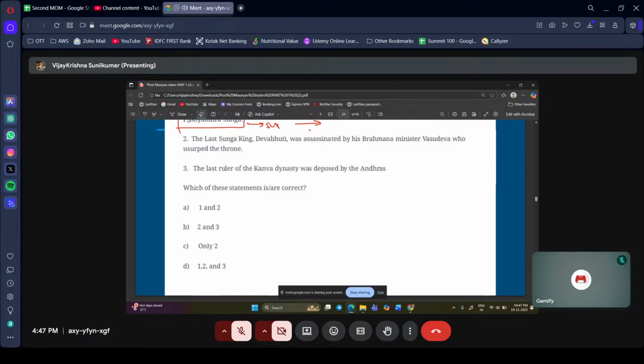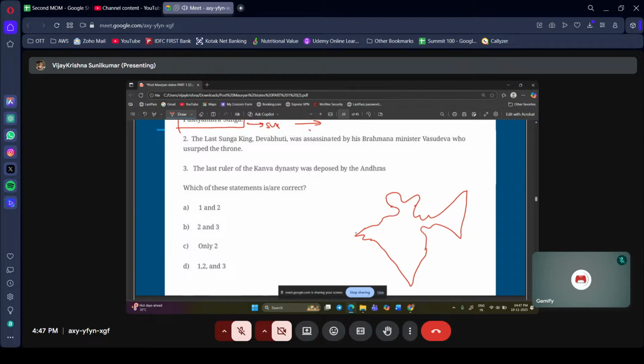Now we will discuss something very interesting. The Shatavahanas are one of the important dynasties after the Mauryas and before the Guptas. I will say the Shatavahanas are more important than the Sungas or Kanvas. Why they are important: just assume this is the modern Indian map, not the ancient one, but still this is approximately the Indian map. This portion here is Pataliputra. We talked about Magadha, right?